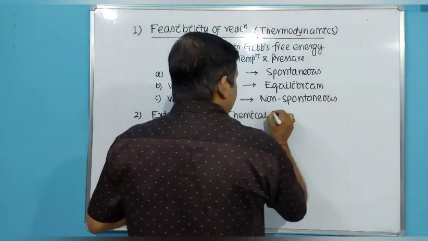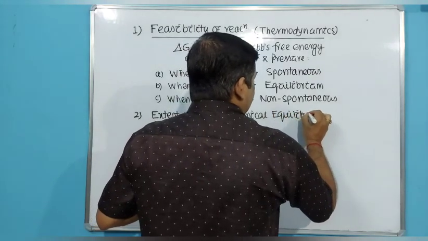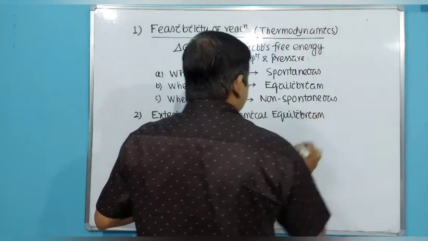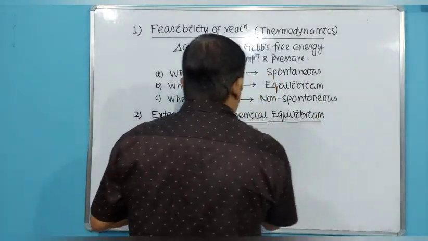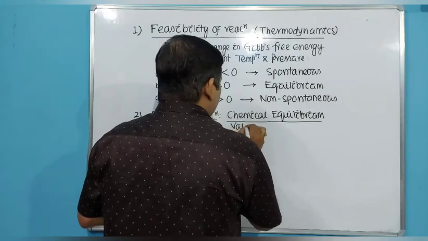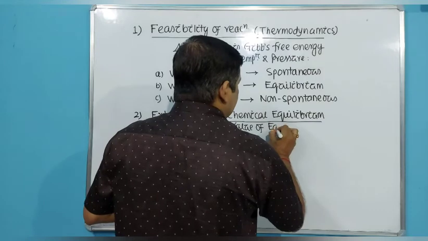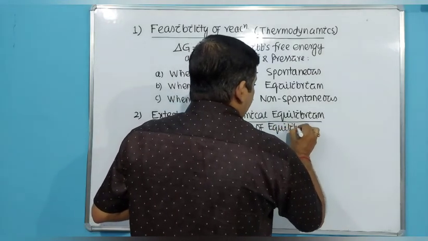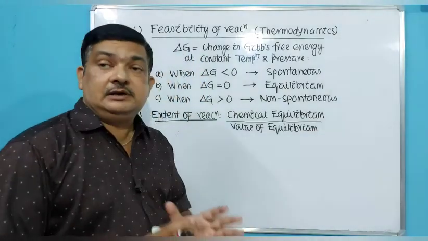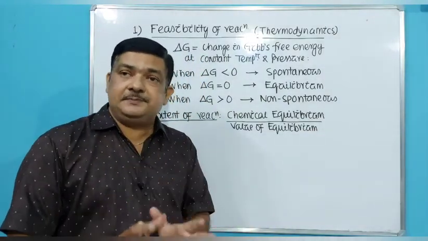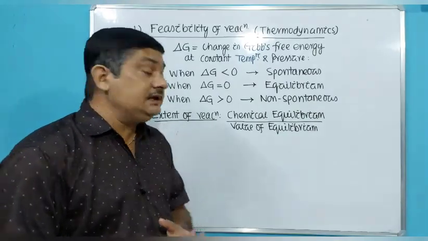From the data of the equilibrium constant K, we can predict how far the reaction has progressed, whether it is in the midway, or whether it has just started, or whether it is nearing completion.